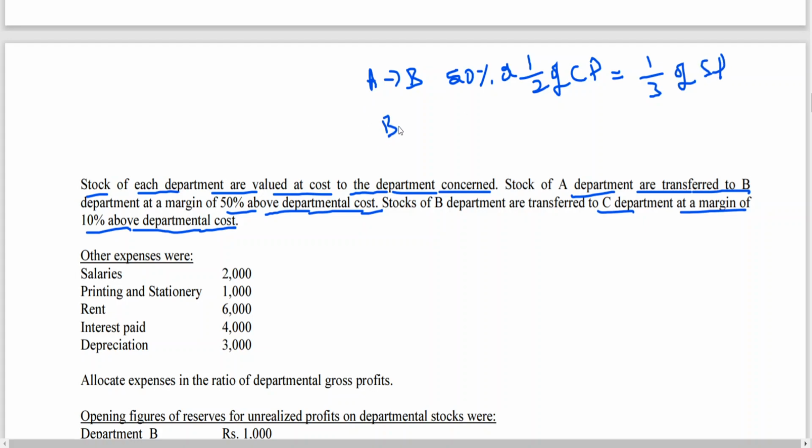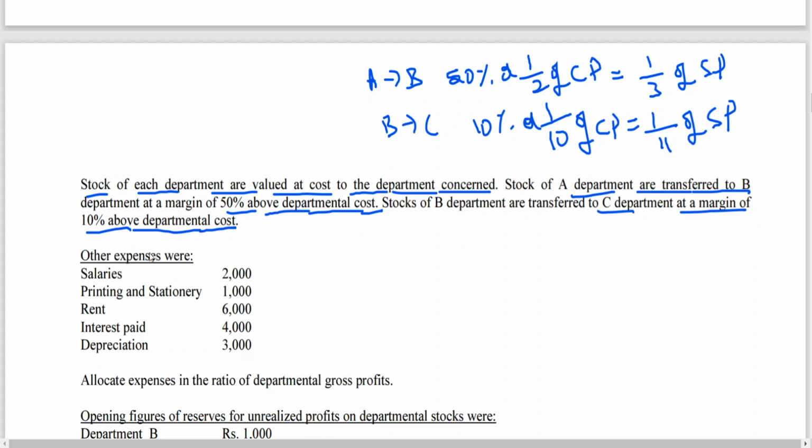So is the case of B to C. What is the percentage given for B to C? 10% above cost, or 1 by 10th of CP. This is also to be converted into SP, which is 1 by 11th of SP. Now, department A to B is 1/3 of selling price, and department B to C is 1 by 11th of SP.